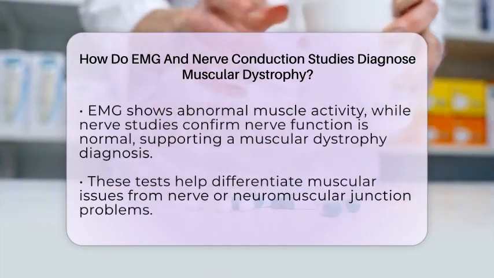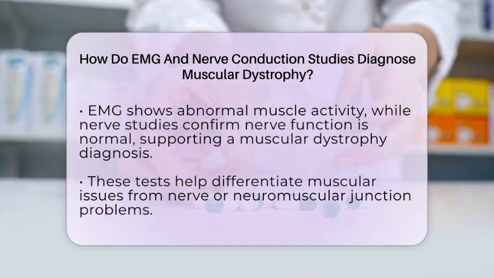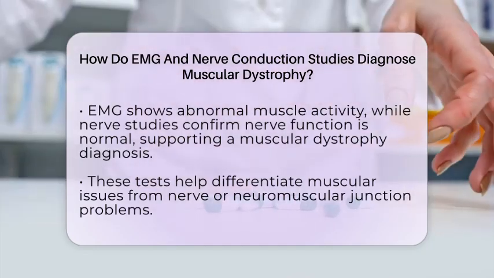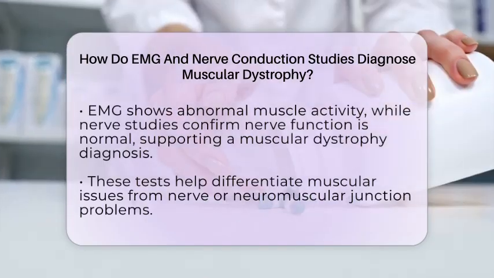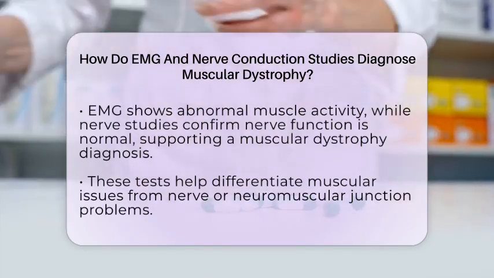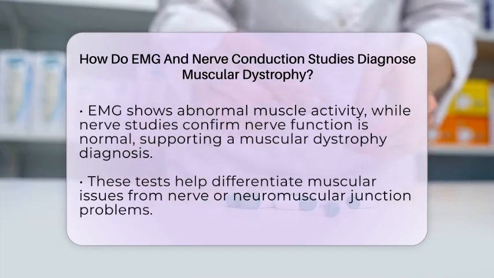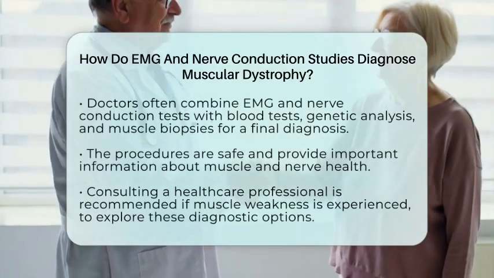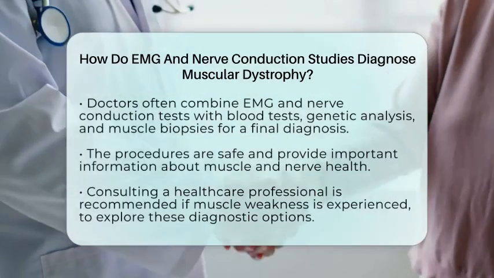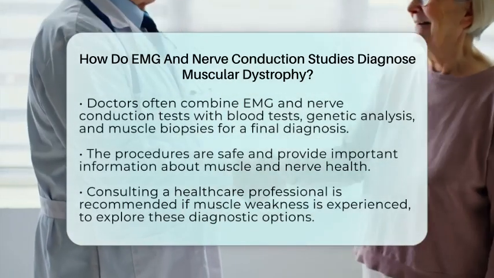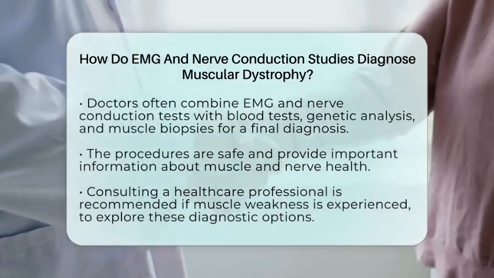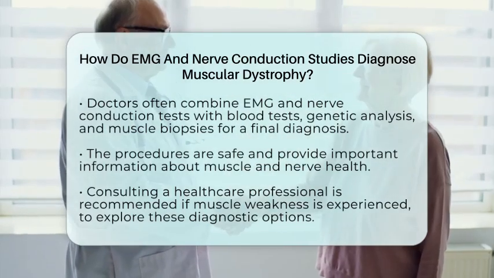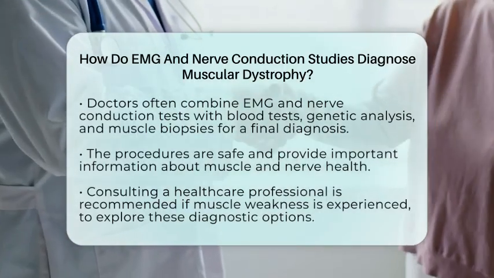EMG detects abnormal electrical activity in muscles that suggests muscle disease. Nerve conduction studies confirm that the nerves are functioning properly. This combination helps doctors confirm if muscular dystrophy is the cause of weakness and rules out other nerve or neuromuscular junction problems. Doctors often use EMG and nerve conduction studies along with other tests like blood tests, genetic analysis, and muscle biopsies to make a final diagnosis.